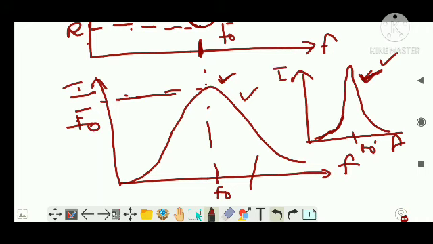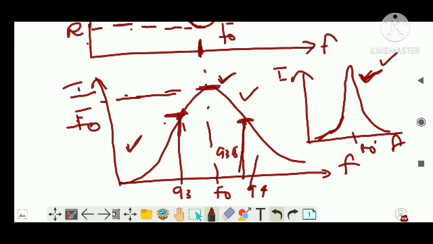It's very easy, guys. See, in the case of the first figure, let's say this is 93.5, this is 93, this is 94. At 93 you are not having maximum current, but a good amount of current is there. Similarly at 94 also there is a good amount of current. Obviously at 93.5 you are having maximum current.